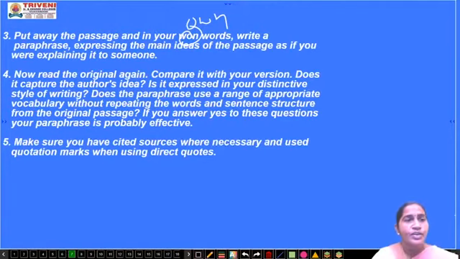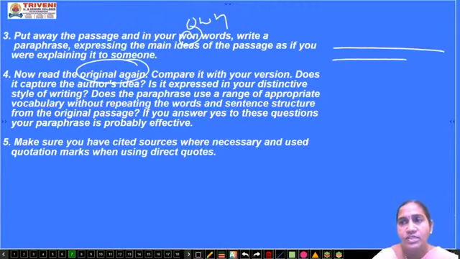Next one, now read the original again. So the first one we have done is skimming. Then you jot down the words which you find unfamiliar and express them in your own words, in your own thoughts, meaning your own ideas. Then you read the original passage again and compare it with your version, the rough draft you have written, with the original paragraph.